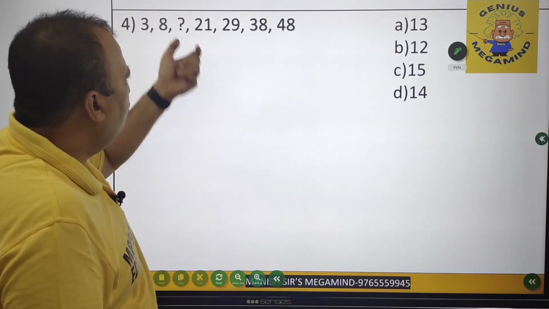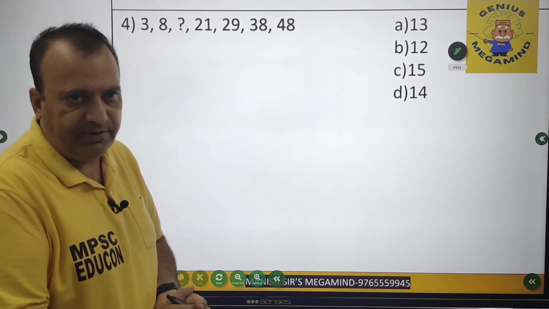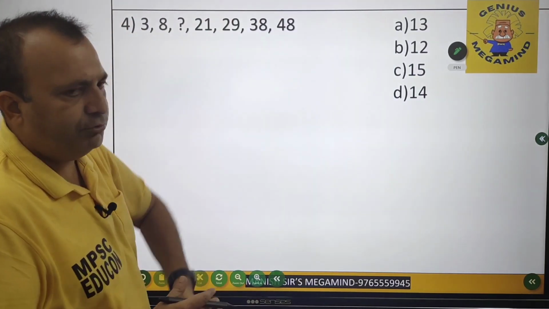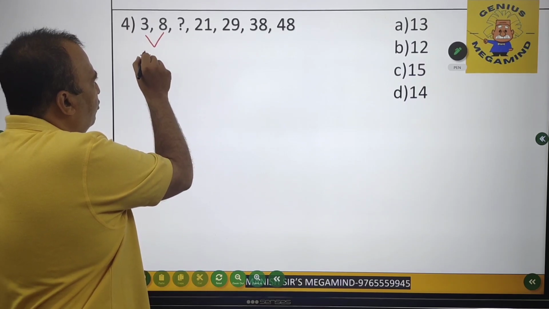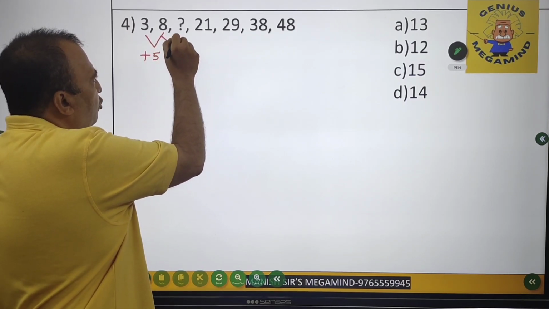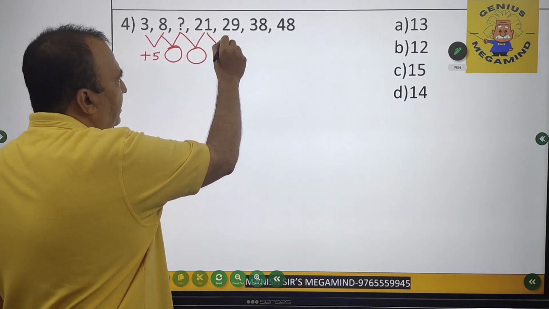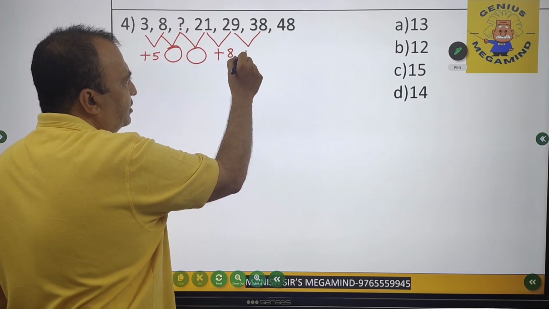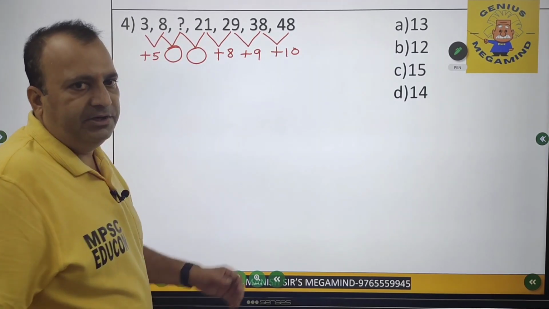Now here you are supposed to find out the missing term which is coming in the middle of the series, right? So what I am going to do, again observation from left to right, numbers are in increasing order. So initially the difference is what? Plus 5. Then I don't know the difference over here. Then I don't know the difference over here. Then the difference is known to me, which is 8. Then the difference is plus 9. And then the difference is what? Plus 10.